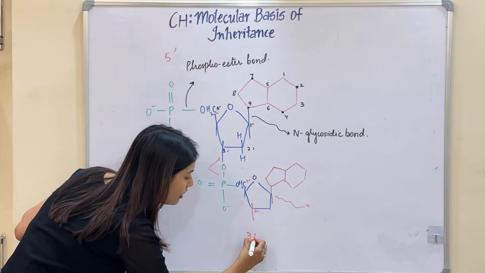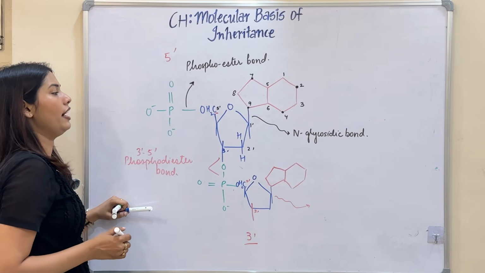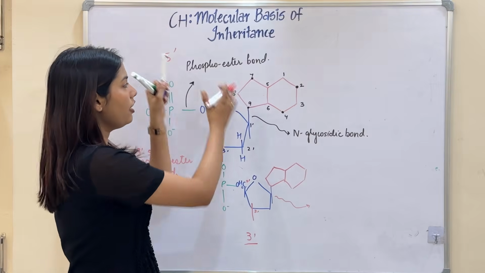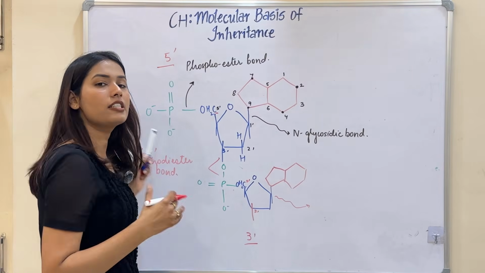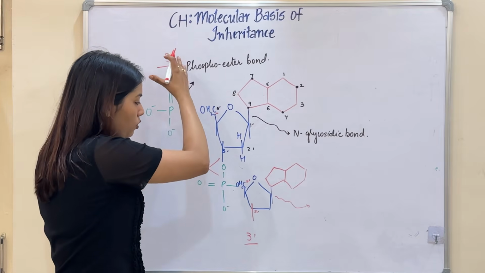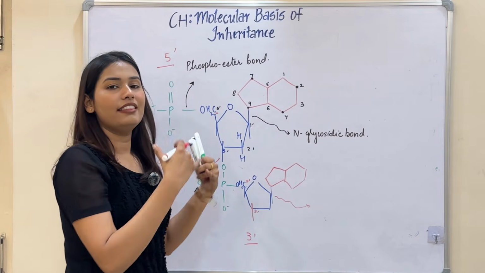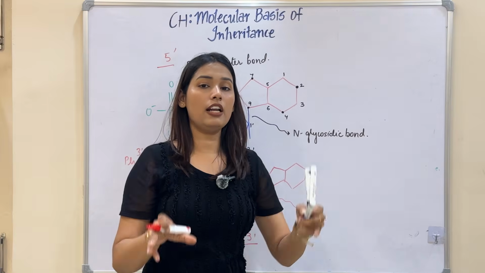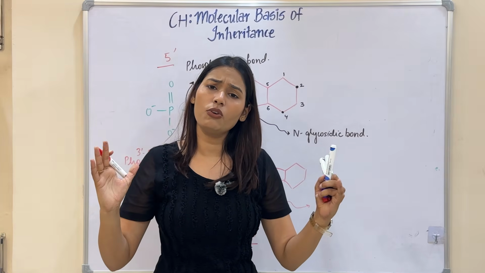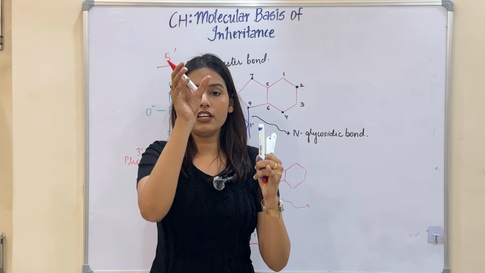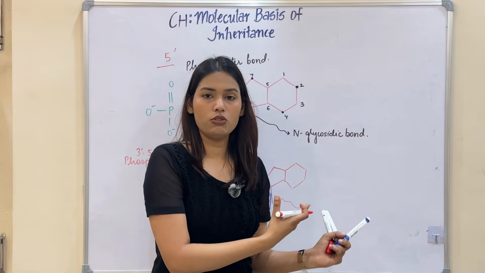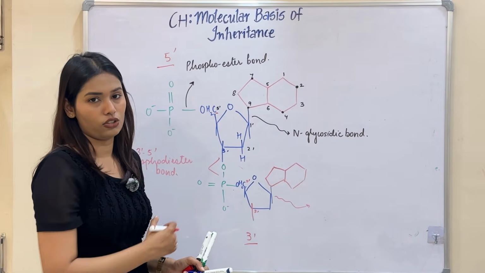So this is my 3 dash end of the nucleotide. So I have a polarity in a nucleotide chain, which is 5 dash and 3 dash respectively. They are going to form chains, and then different chains of polynucleotides are going to combine and arrange themselves in a helical structure, which we are going to study further in the helical structure of DNA.